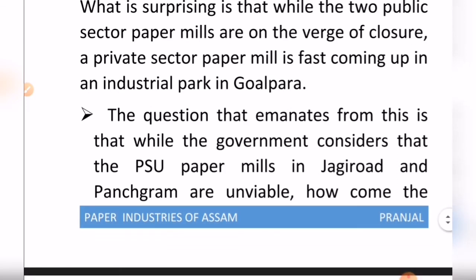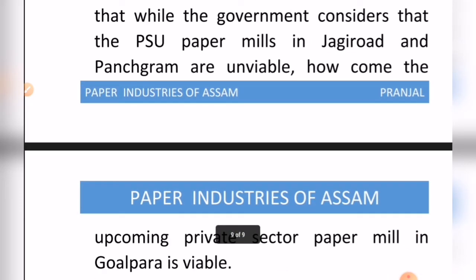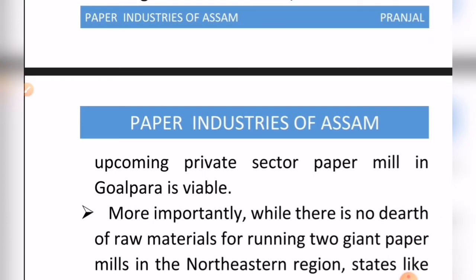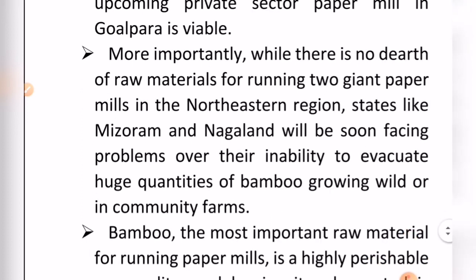So the government should think about reviving these two paper mills, because if we look into the history of these paper mills, they had an excellent history of 100% production. So if you make this happen, obviously it will be successful again as it was earlier. Apart from that, there is also availability of raw materials in our northeastern states.